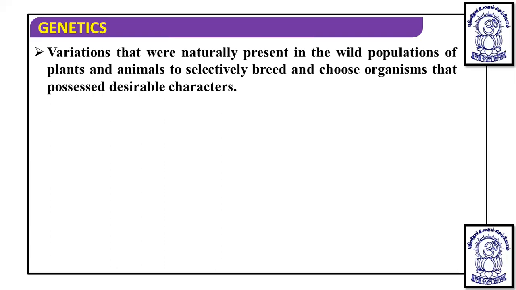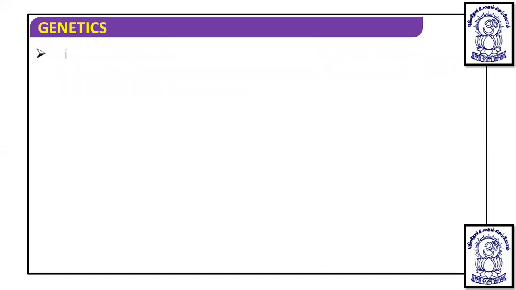In breeding, when we start an experiment, it is important to start with a bulk mass. We are not going to breed only one plant. If we want to make a breeding, we will take thousands of plants and continue the same process with thousands of parent plants. Thousands of offspring will be obtained, but not all will have the desired characteristic. We have to select out of these the ones which have the desired characteristic, that is the selection or choosing of organisms that possess a desirable character.